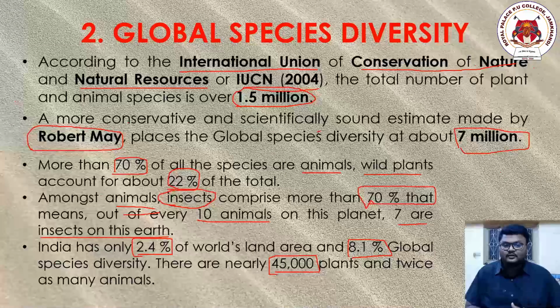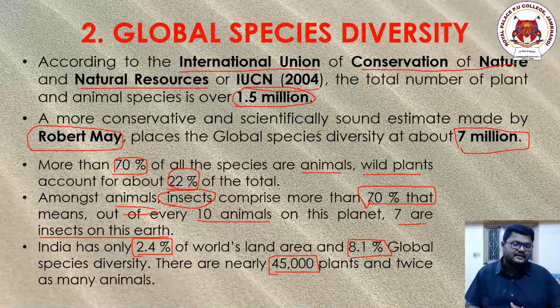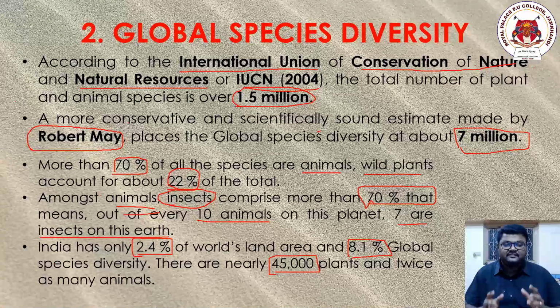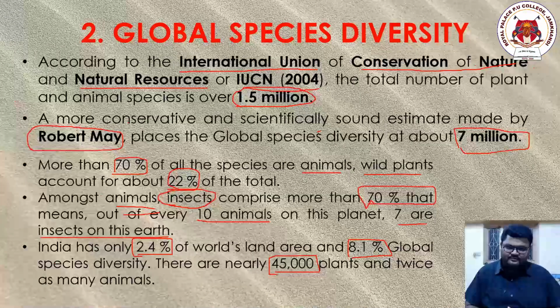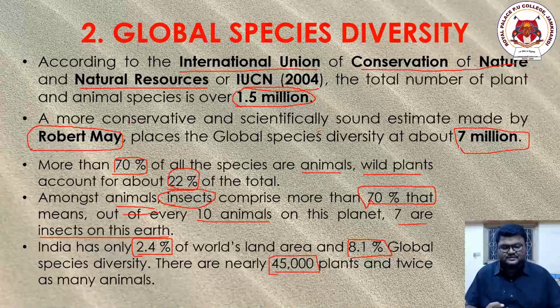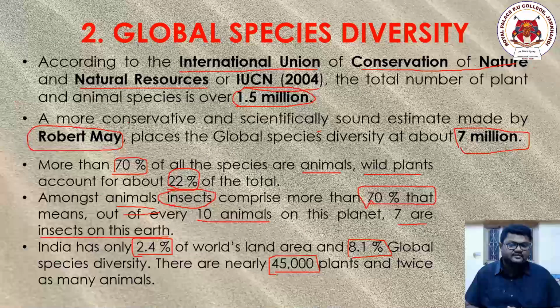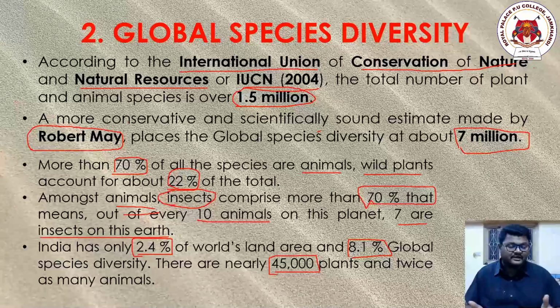According to Robert May, in the entire planet Earth there are more than 7 million organisms. He might have considered both the discovered and the undiscovered organisms, and that's why it becomes 7 million.